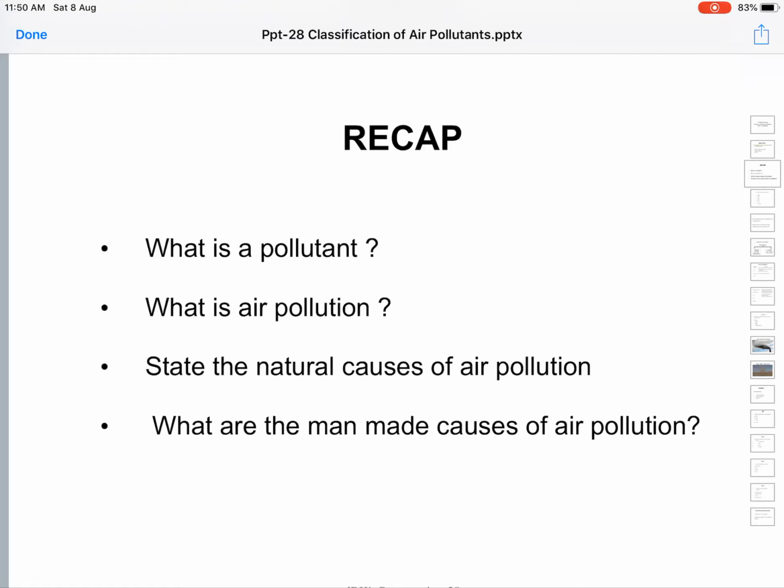These radiations are highly ionizing, and they cause mutations in living organisms when exposed. Mutation is a sudden change in the genetic material of an animal. They also cause cancer; these rays are carcinogenic.